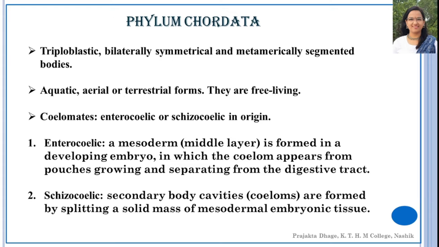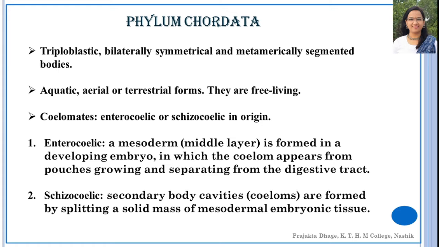They are coelomates. Now what is coelomates? It means presence of true body cavity. It may be enterocoelic or may be schizocoelic in origin. Now enterocoelic is where mesoderm is formed in a developing embryo in which the coelom appears from the pouches growing and separating from the digestive tract, whereas in schizocoelic, secondary body cavities are formed by splitting a solid mass of mesodermal embryonic tissue.